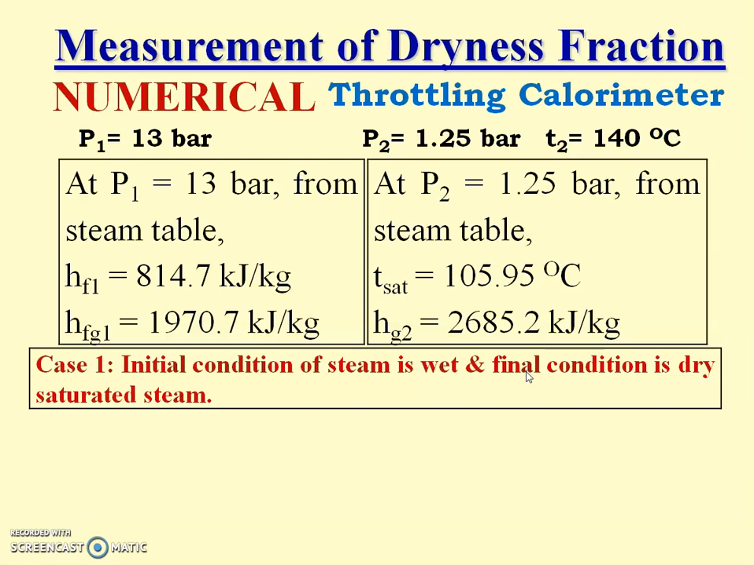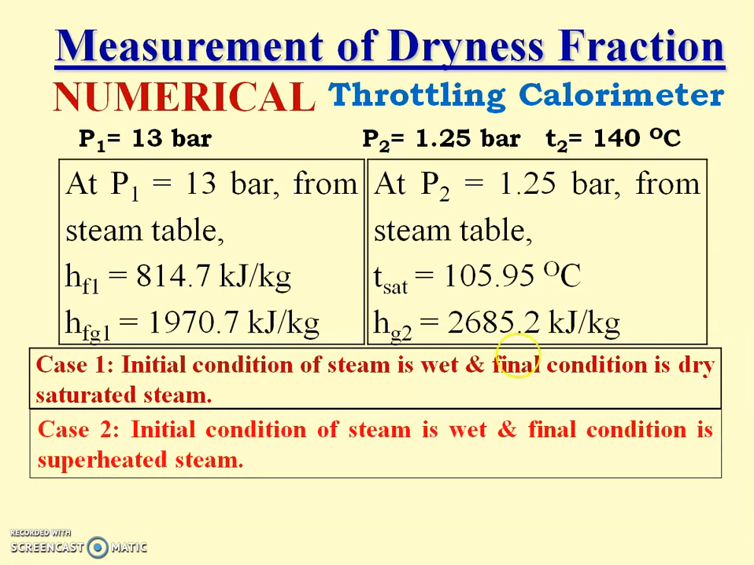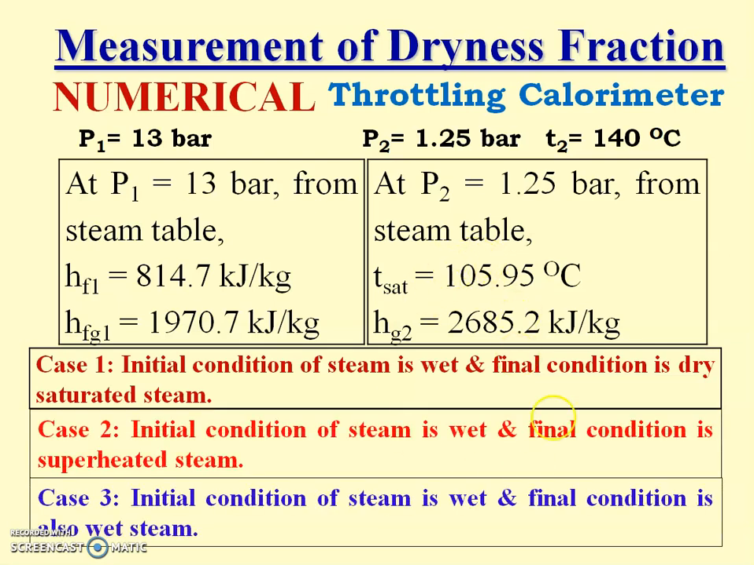Now we have to identify which case is there, whether case 1, case 2 or case 3. That is, initially wet converted into dry; case 2, initially wet converted into superheated; and third, initially wet and finally also wet. So first of all we have to decide which case is given in the numerical. Let us check it.